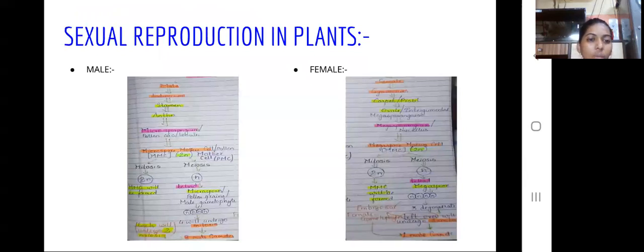In male, we will study these. This is a flow chart of formation of male gametes and of female gametes respectively. We will study these flow charts in detail.